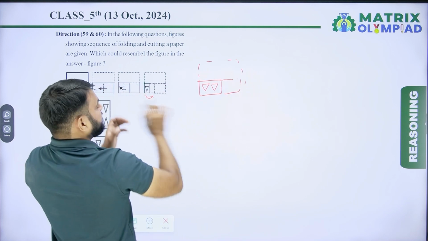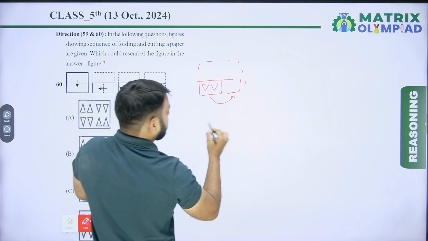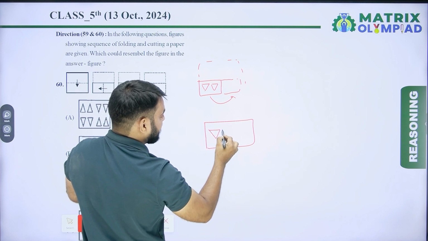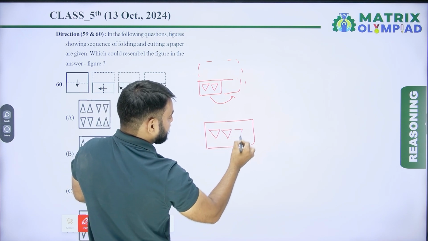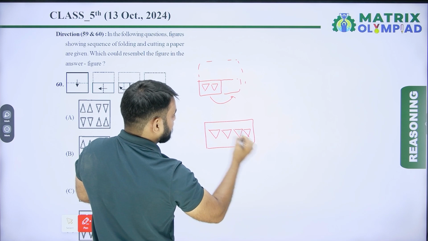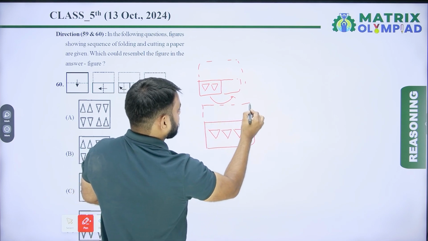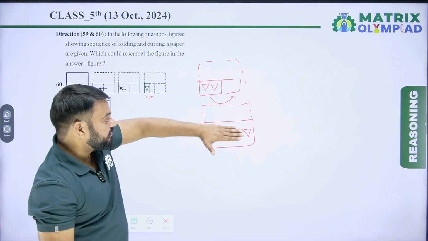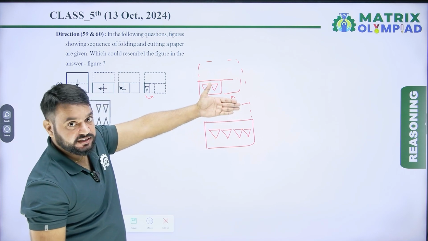Now unfold this figure in this direction. When we unfold this figure in this direction, then we get an image like this. Now this figure will be unfolded in this direction.